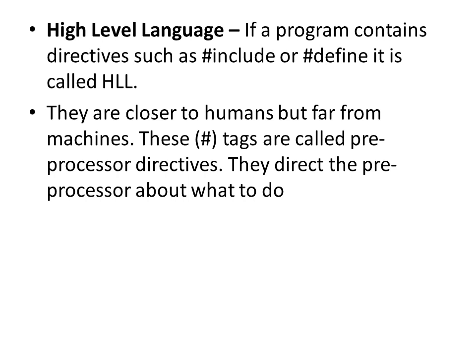These directives are closer to humans but far from machines. These hash tags are called preprocessor directives. They direct the preprocessor about what to do.